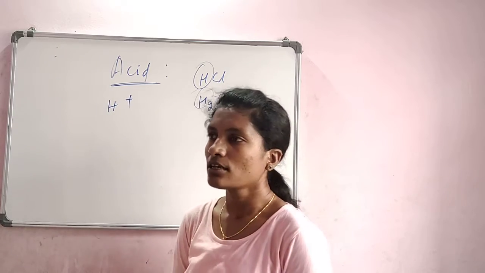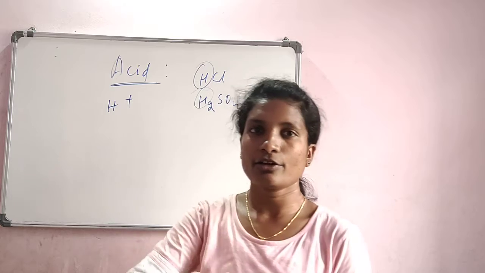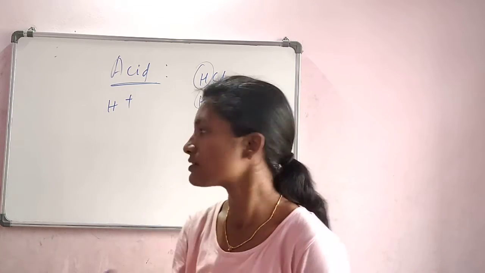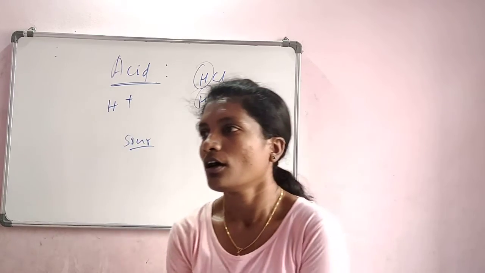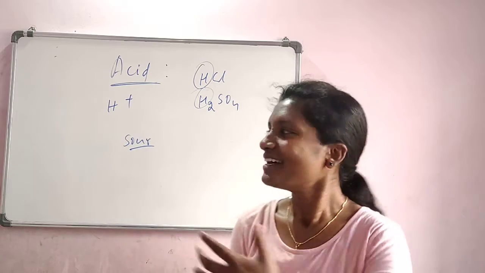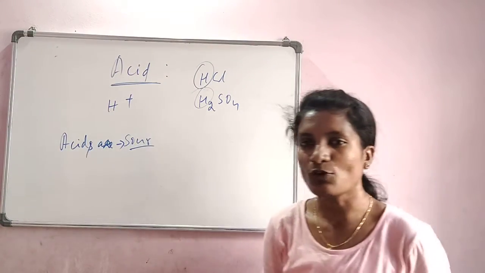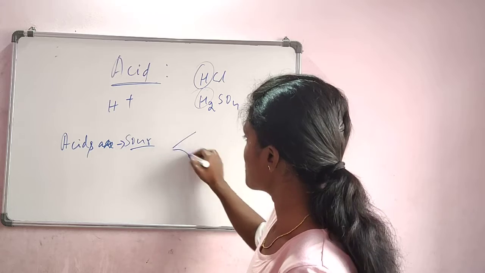Now, in acids, for example, you cut a lemon piece and you taste that. How does that taste? It is sour in taste, right? Okay, so it is sour. So acids are basically sour. That is one property.